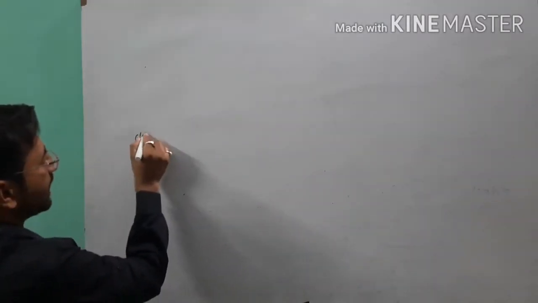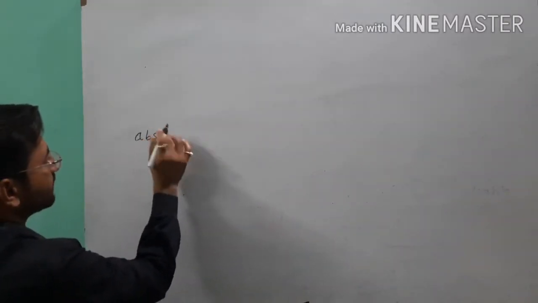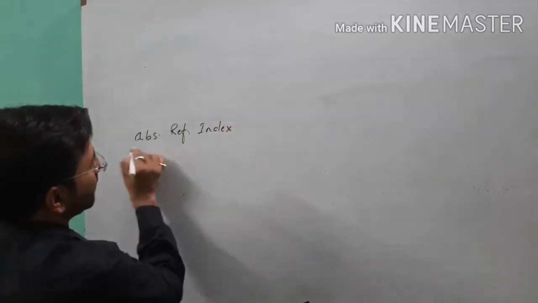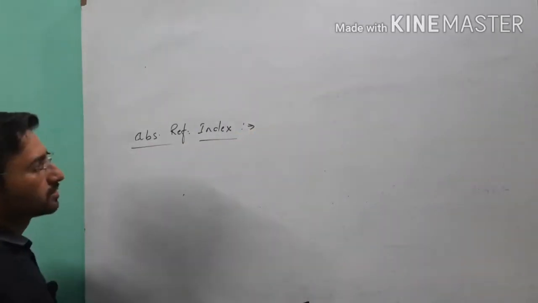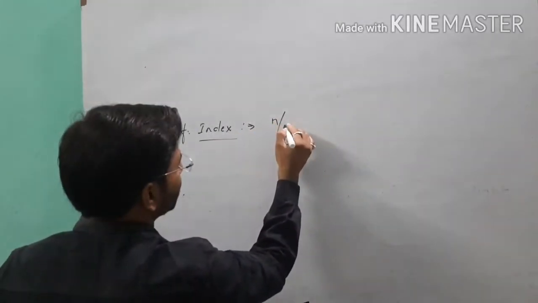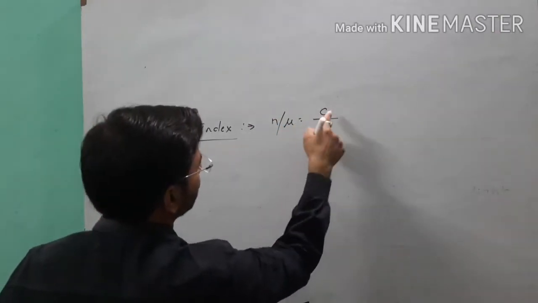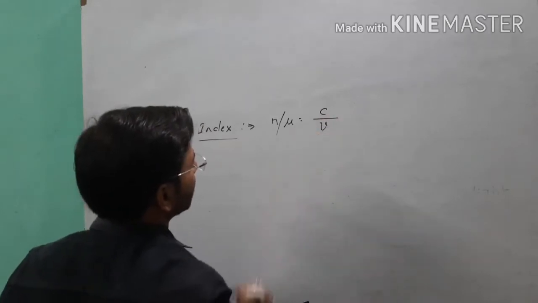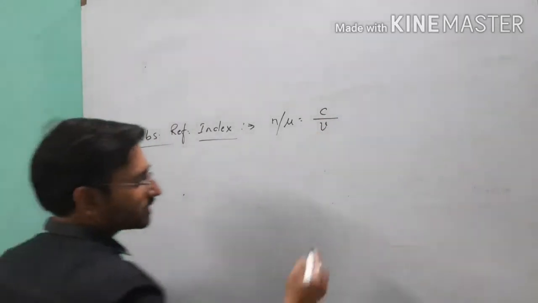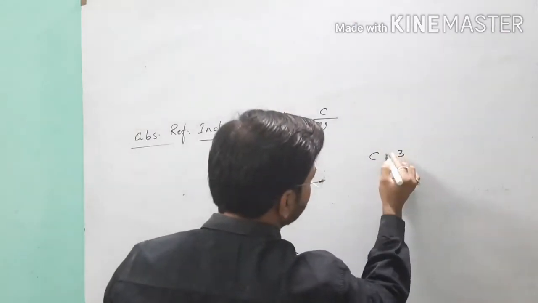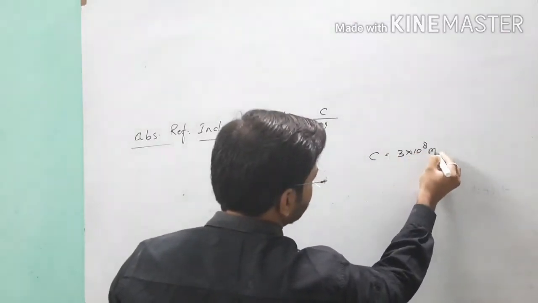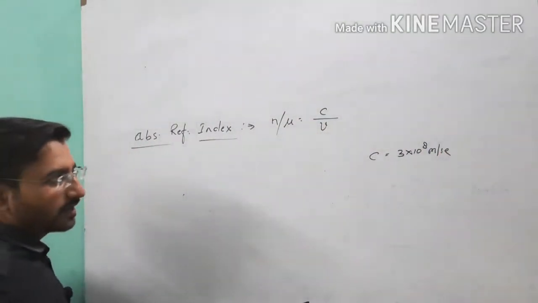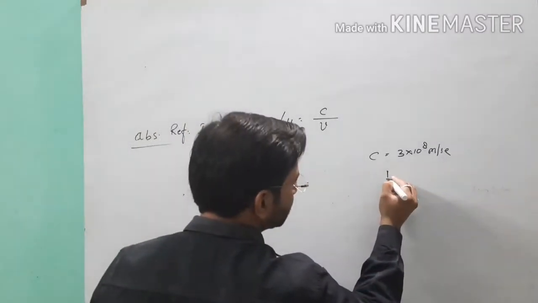On the basis of this I can write absolute refractive index. I told you the definition orally. It is denoted by n, or sometimes by mu, and it equals the speed of light in vacuum, which is c, divided by the speed of light in the medium, which is supposed to be v. Here c is the speed of light in vacuum. You know that it is 3 into 10 raised to the power 8 meter per second, and v may be less than that. And the vacuum refractive index is equal to 1.